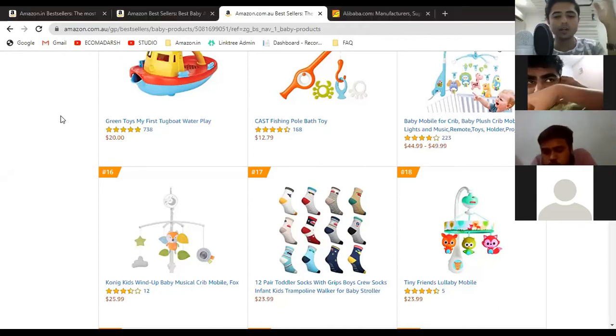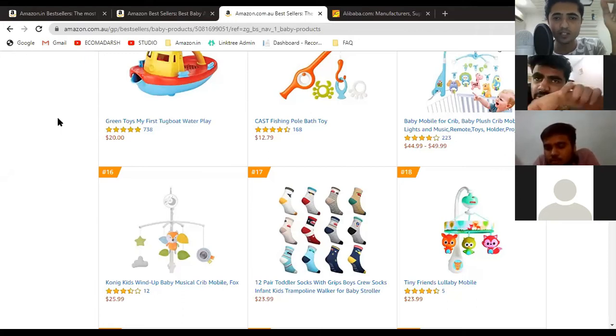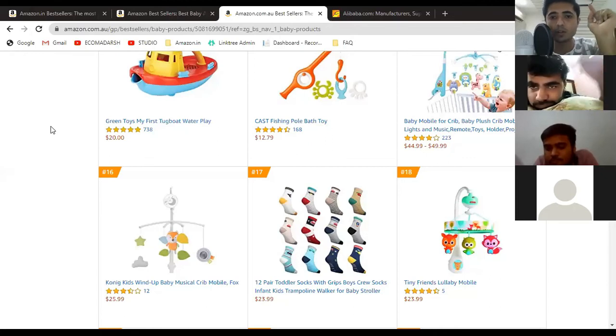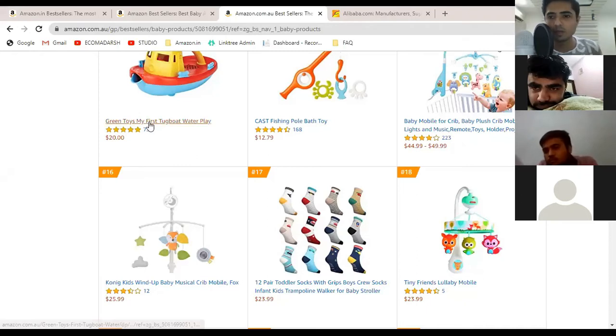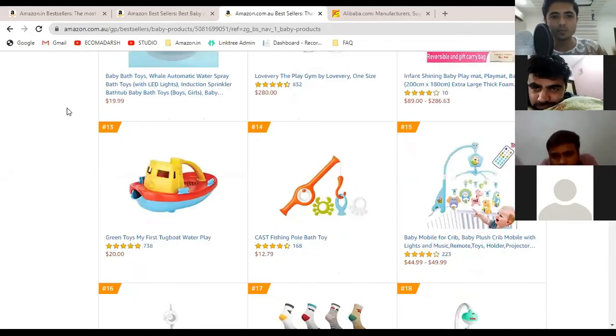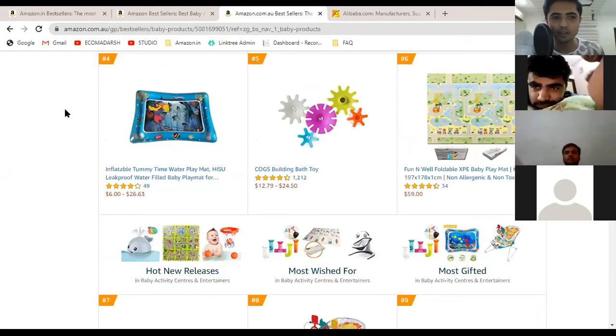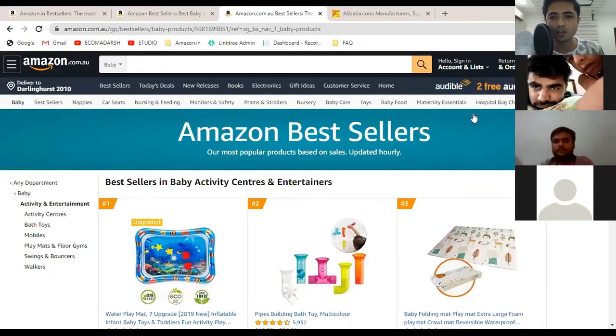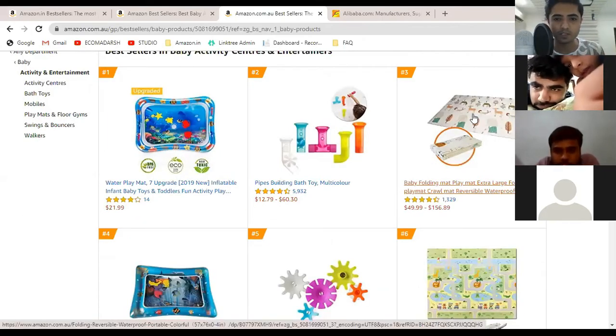So again, you have to find such a product which is weighing below 500 grams, or the product should be costly enough that the shipping charges should not matter much to you, or the product margin should be so high that the packaging and shipping charges do not matter. But unless it is a small item, make sure that the final packaging is weighing somewhere below 500 grams.